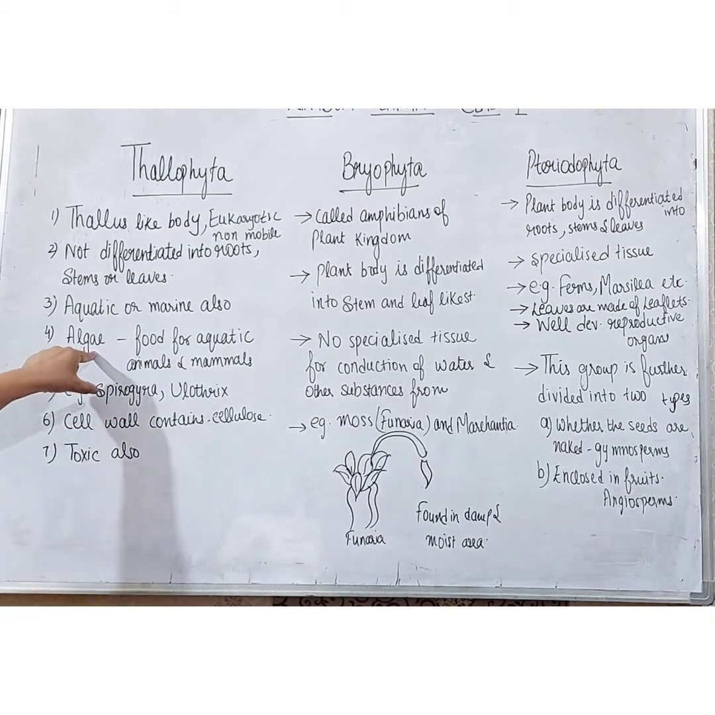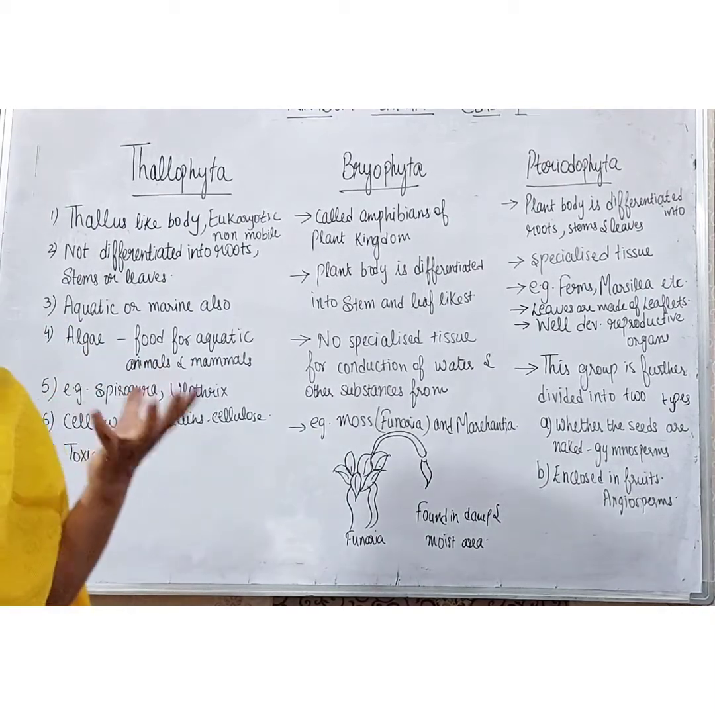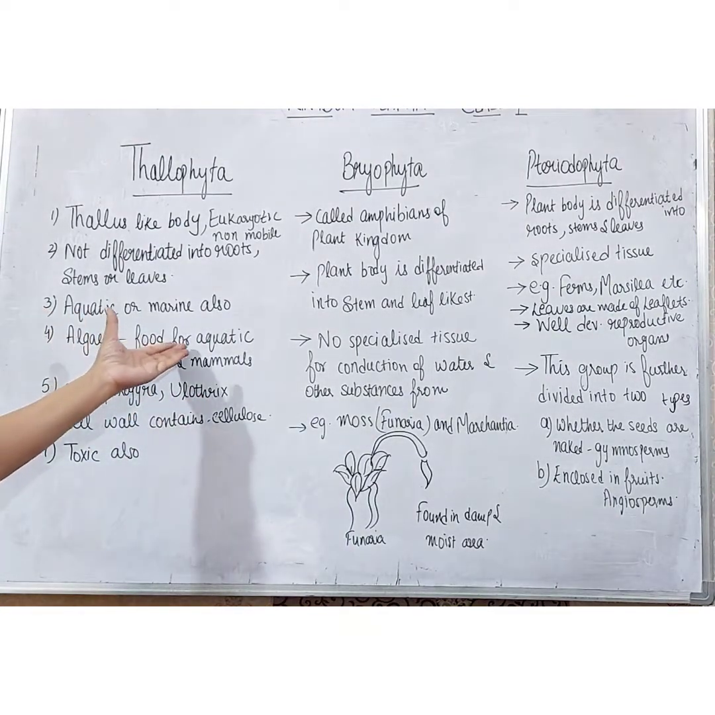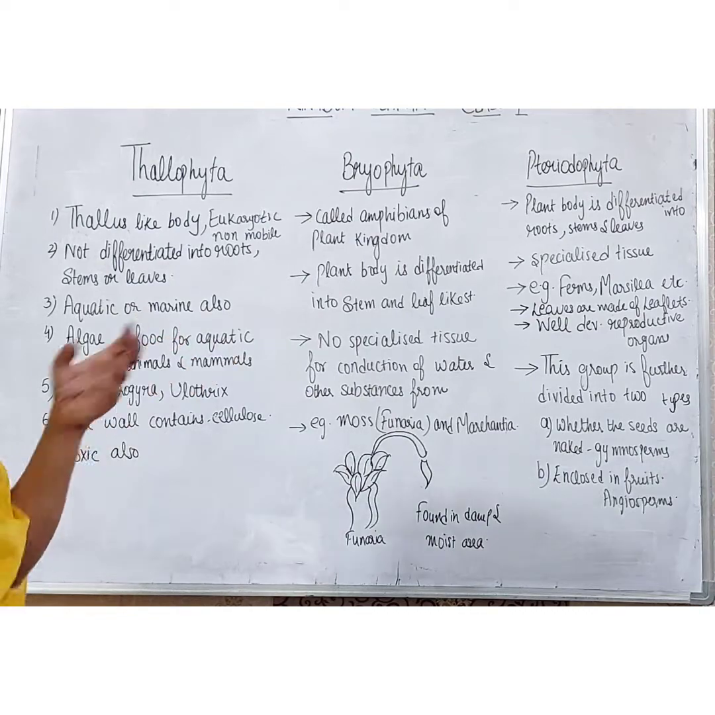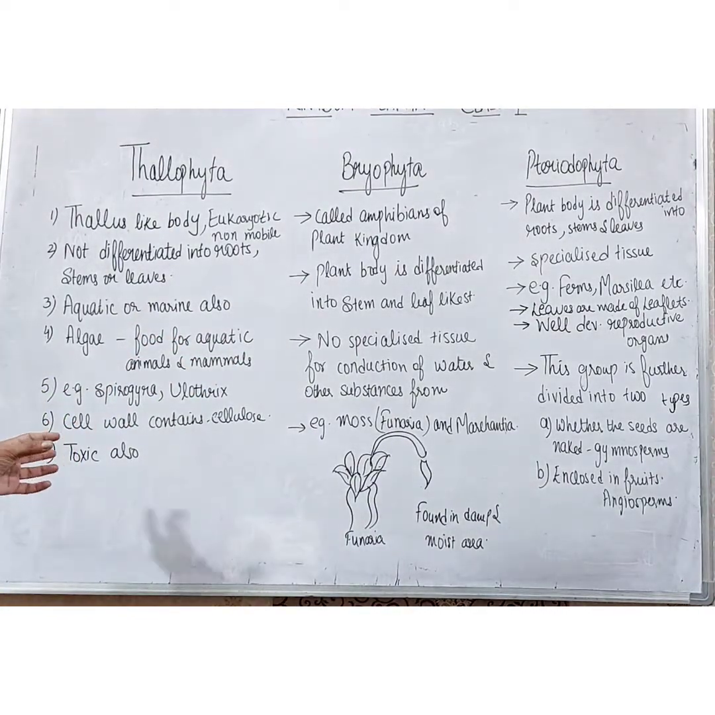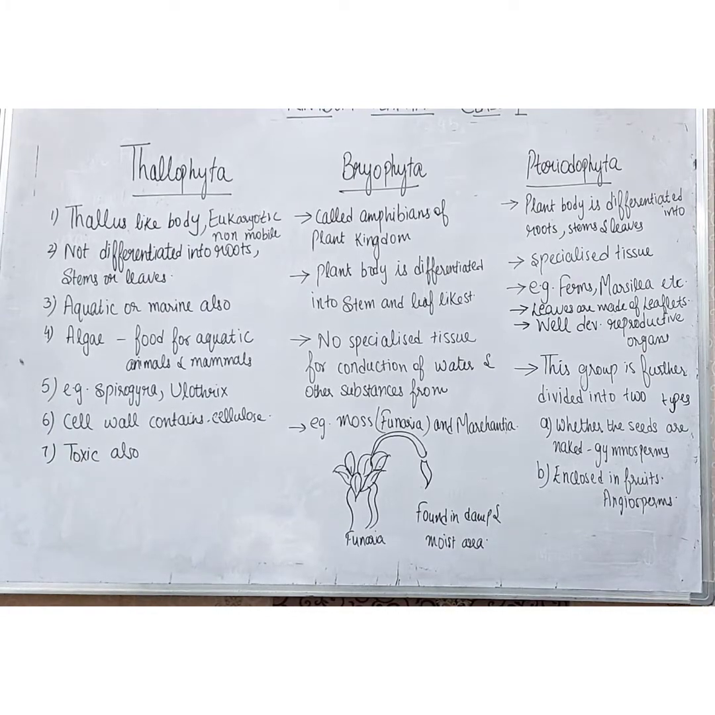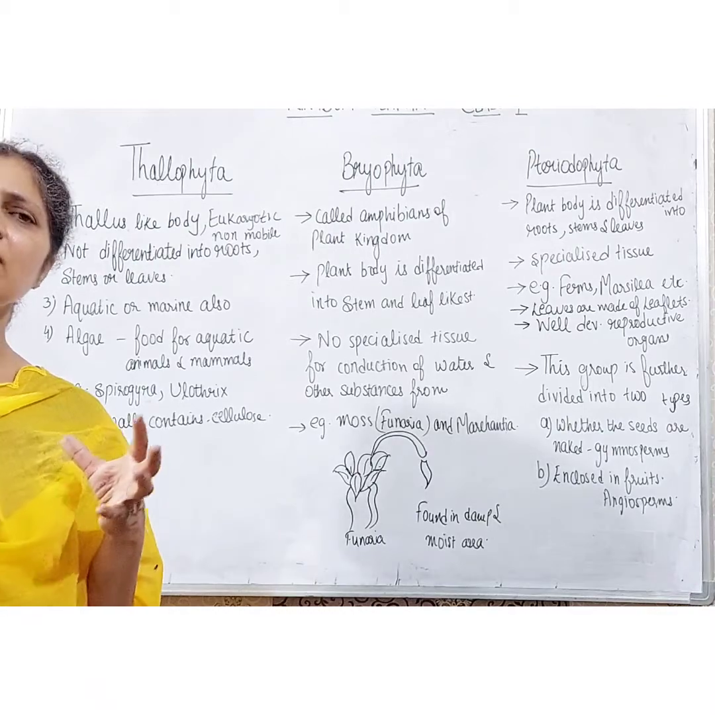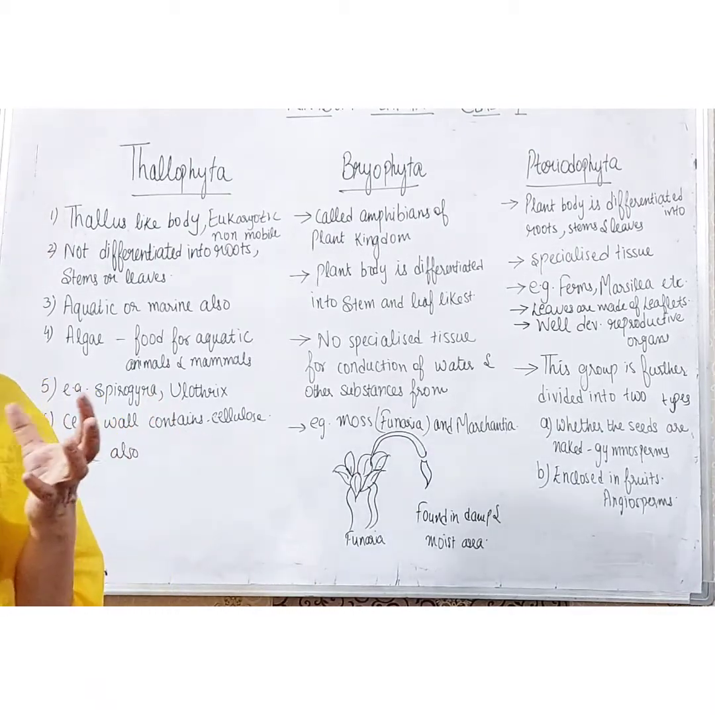Now the usefulness of algae is that it is used as food for aquatic animals and also by mammals. But algae can also be toxic, which can be harmful to us. Some algae are toxic also. They are also harmful for buildings.